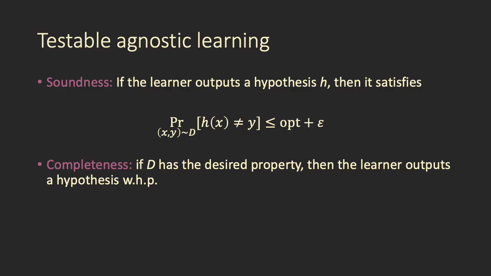So in the testable agnostic learning problem, we need an algorithm that satisfies two guarantees, soundness and completeness. The soundness guarantee says that whenever the learner outputs a hypothesis H, it satisfies that the classification error is at most opt plus epsilon, where the probability is over the unknown distribution D, and opt is the distance from the labels y to the closest function in the desired concept class. The other guarantee is completeness, and completeness says that if D actually does have the desired property, then the learner outputs a hypothesis with high probability instead of rejecting the instance.